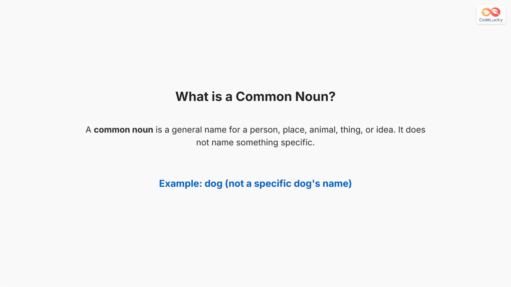A common noun is a general name for a person, place, animal, thing, or idea. It does not name something specific or unique. For example, the word dog is a common noun because it refers to any dog, not a particular dog with a special name. Common nouns are always written in lowercase unless they appear at the beginning of a sentence.